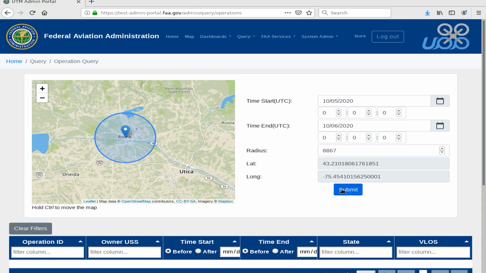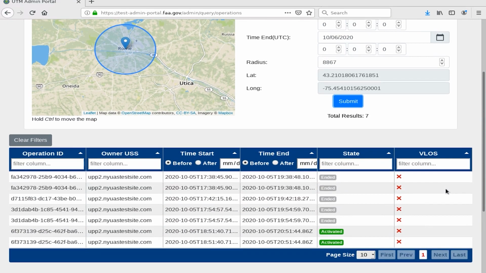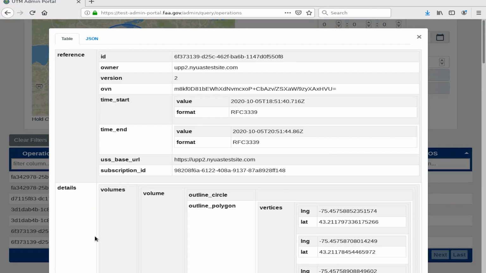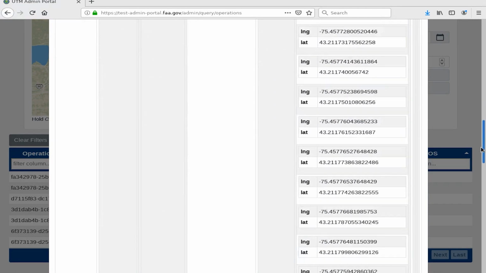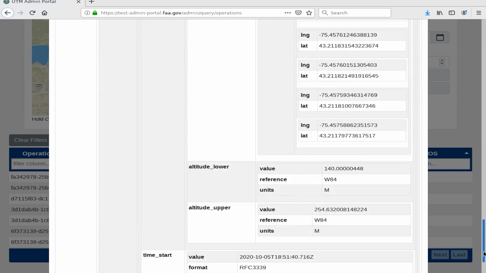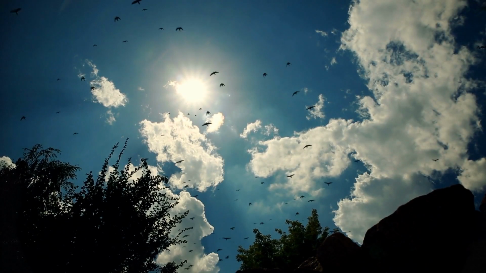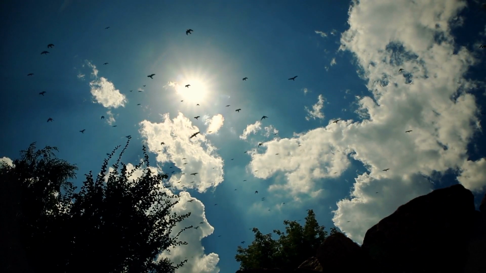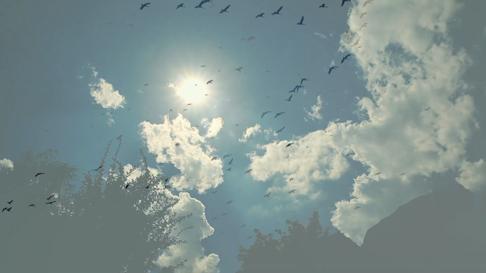A historical query gathers UAS operations data in a limited area over a select period of time for drones that were using USSs. The historical query data includes location, time, and reference numbers, but doesn't provide personally identifying or contact information for the operator. Nonetheless, the information assists authorities in determining that the drones were flying sufficiently far enough away from the bird habitats, minimizing the impact on wildlife and preserving conservation efforts in upstate New York.